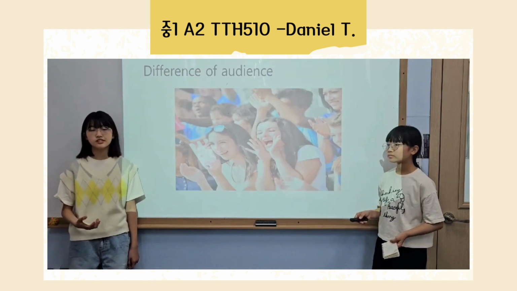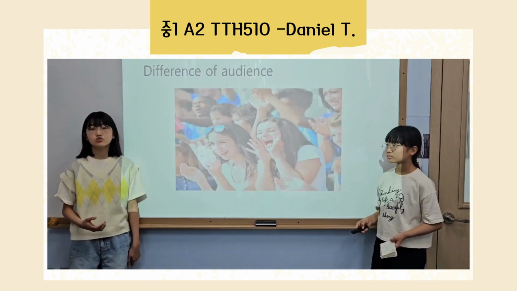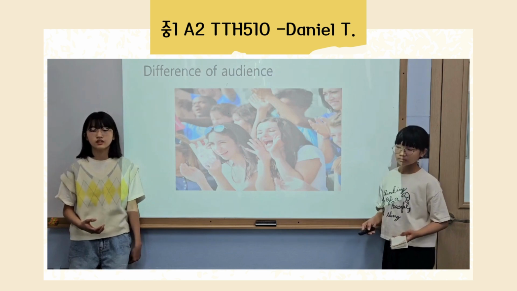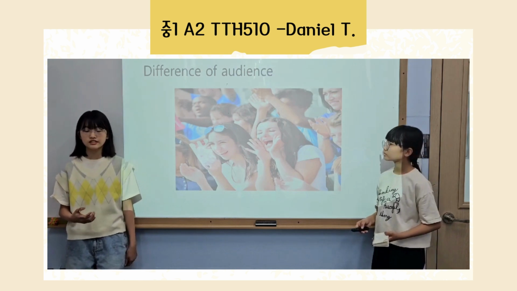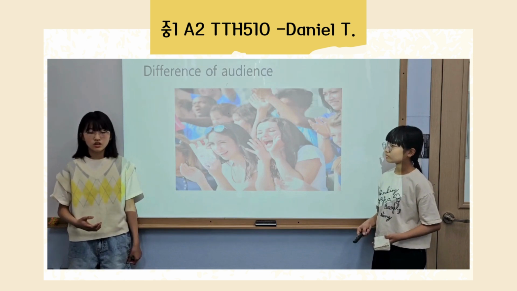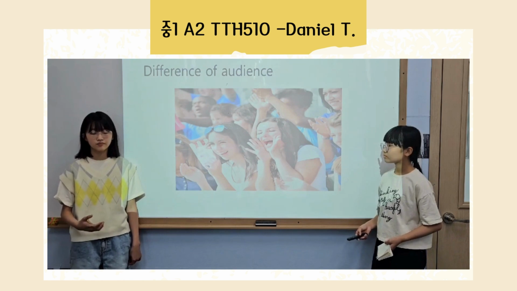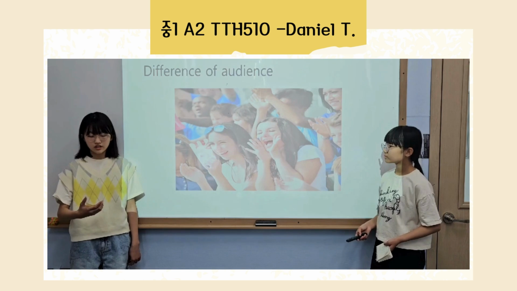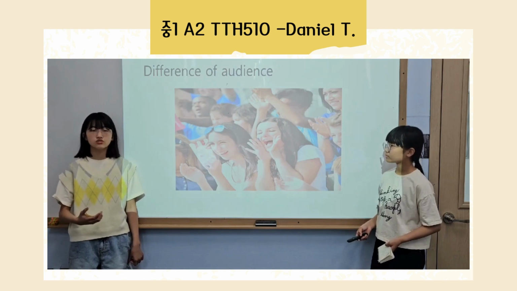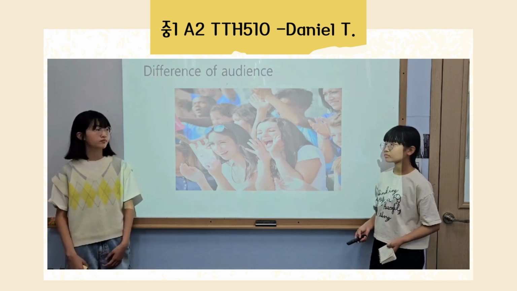The second difference is the attitude toward the audience. Real news gives us all of them the true information. It doesn't aim at a particular group.